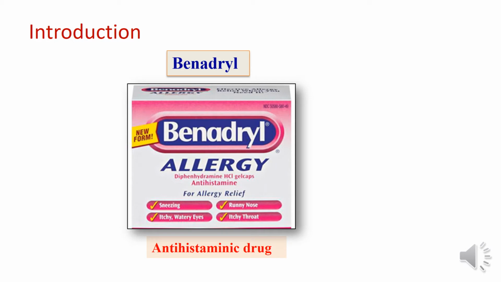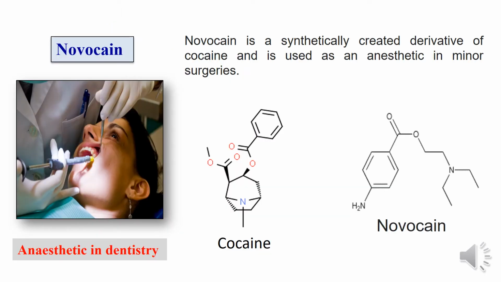Benadryl, a well-known antihistamine drug, also contains a tertiary amino group and is used for allergy relief. Novocaine is a synthetically created derivative of cocaine and is used as an anesthetic in minor surgeries. Cocaine contains a tertiary amino group, and Novocaine contains both primary and tertiary amino groups.